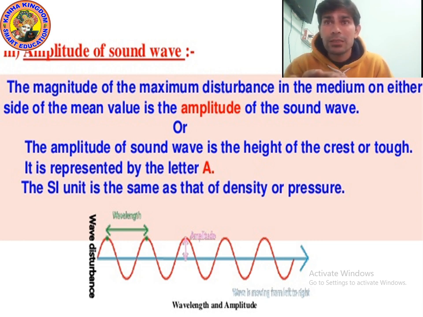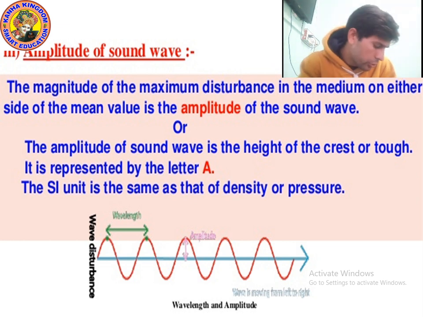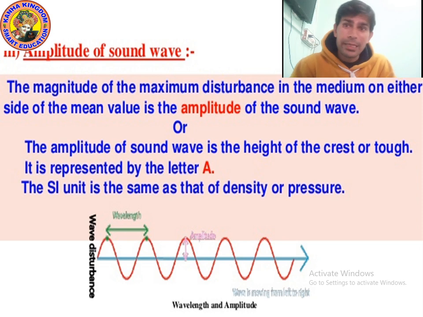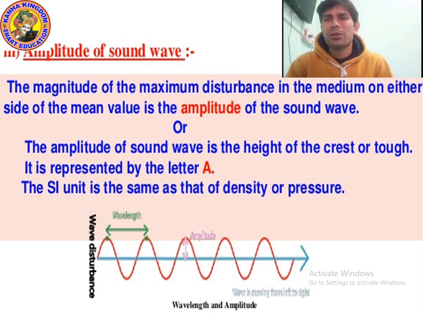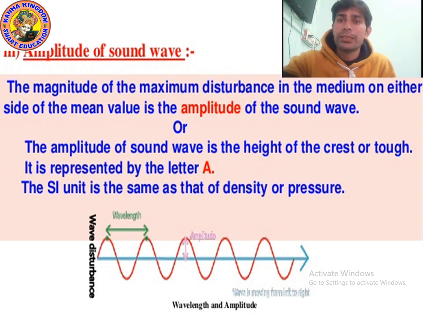So the amplitude is high at the crest. I hope you understood the meaning. As you can see in the picture, the crest is the height from the mean position, and the same with the trough. You already know about it because you already studied it in the 8th class. Now let's move on to the next point.